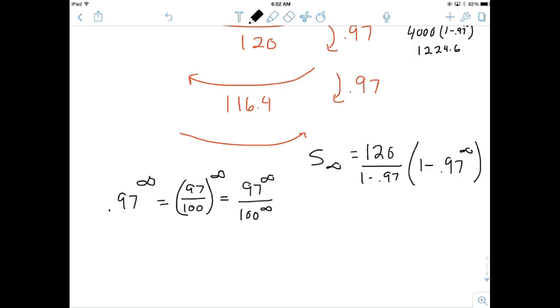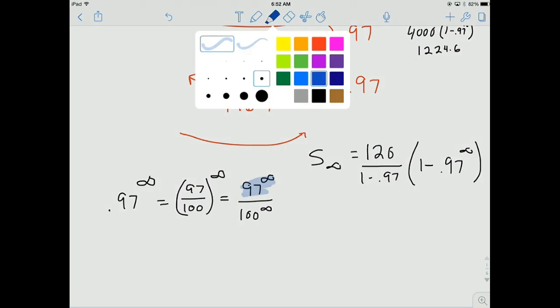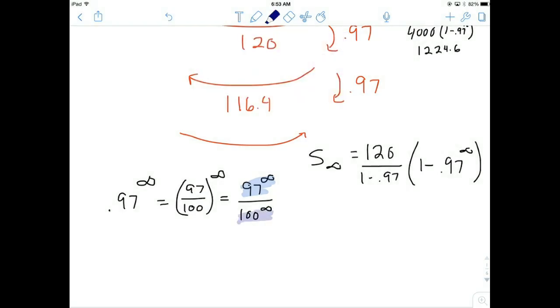Well, neither of those things actually make sense, but we can begin to see that no matter how big 97 to the infinity gets, okay, the denominator is always going to be bigger. So this is eventually going to head to 0. Well, which means if this goes to 0, 1 minus 0 just goes to 1, and we don't need to multiply. And the sum, if you let this pendulum swing forever, would just be 4,000.